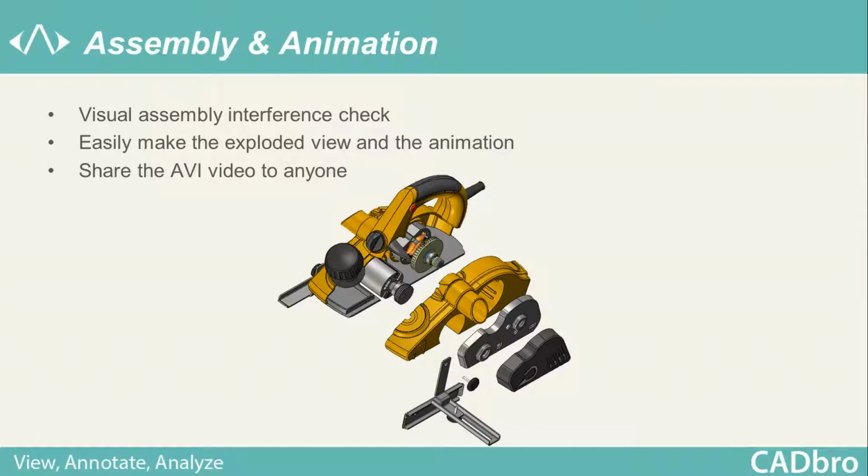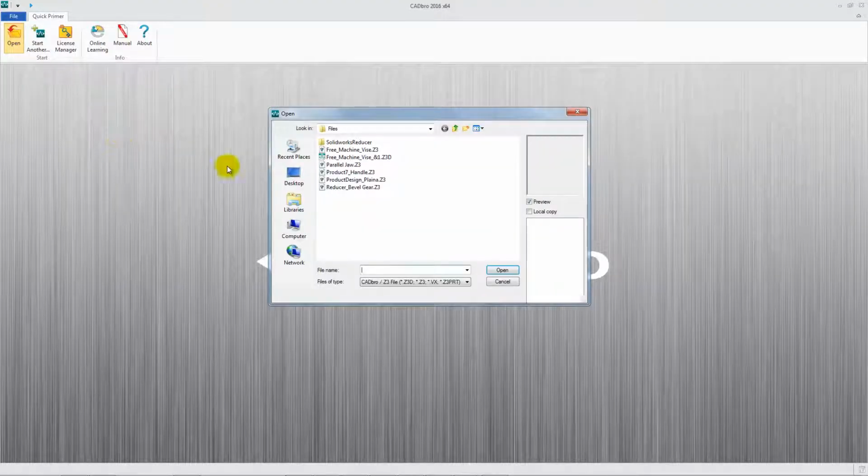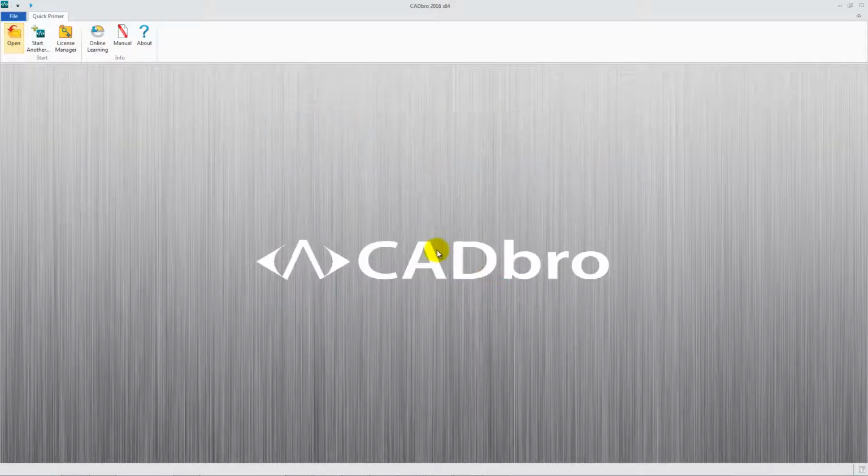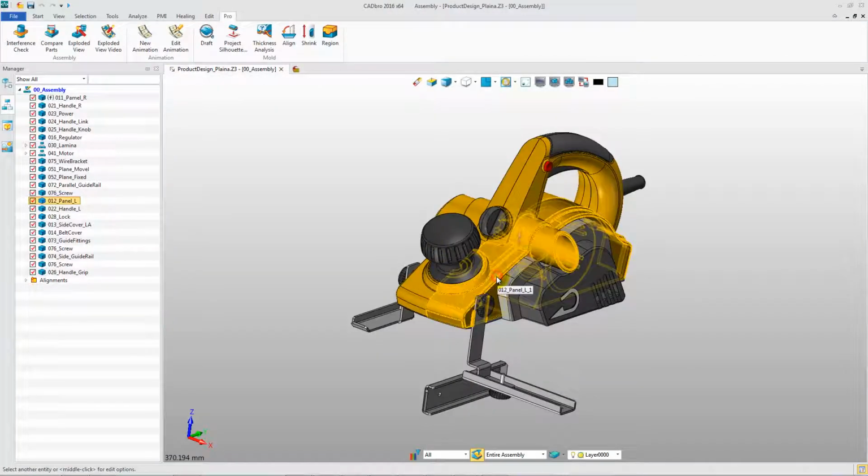Assembly and animation. With CADBro, you can easily do an assembly interference check, exploded view, and the animation. Firstly, open the file. Blank some components to check the internal parts.